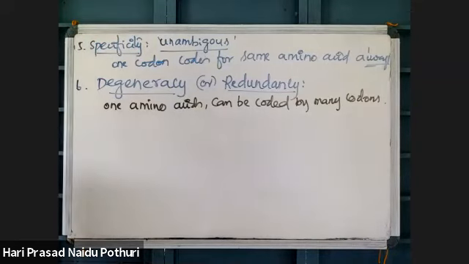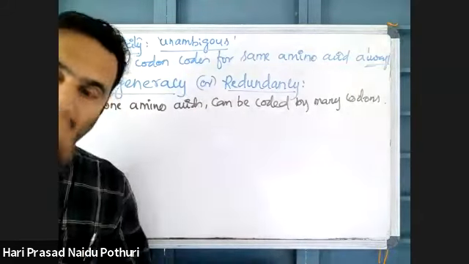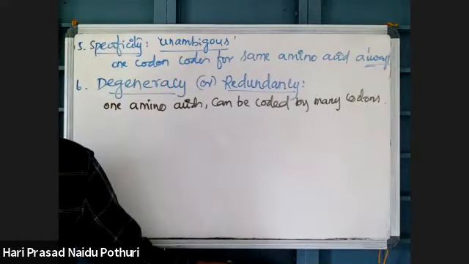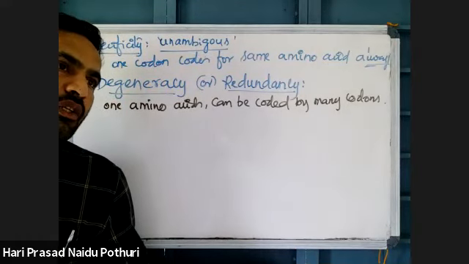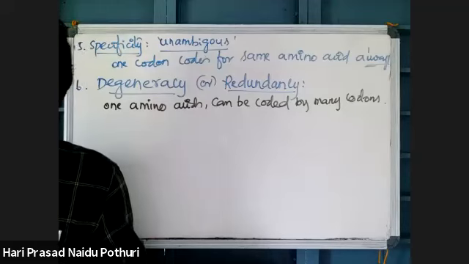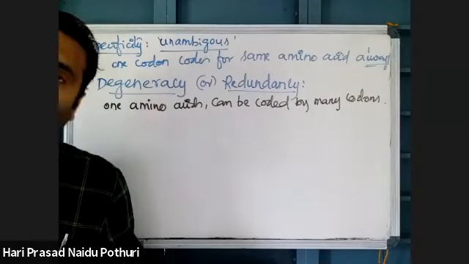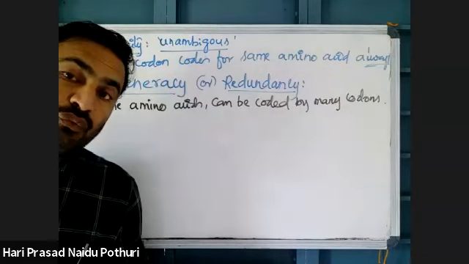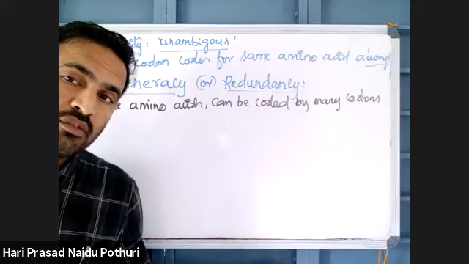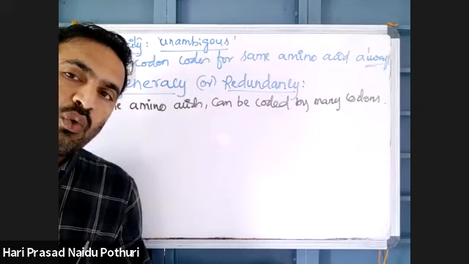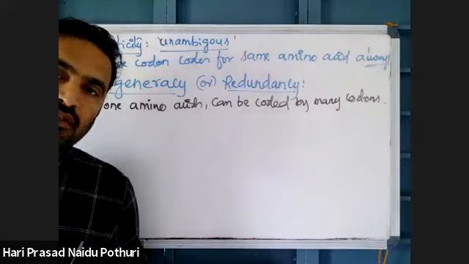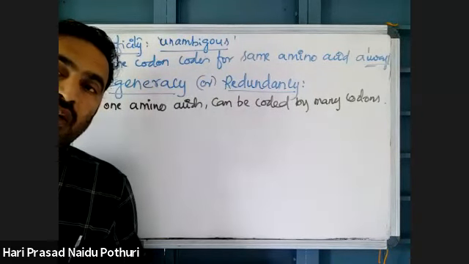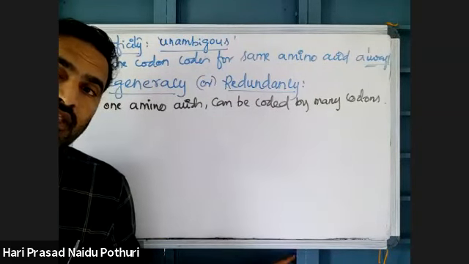In the genetic code dictionary, first phenylalanine, then leucine. Phenylalanine has 2 codons. Leucine has 6 codons.